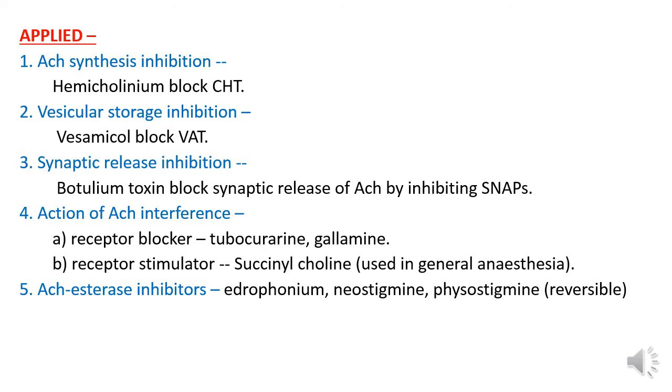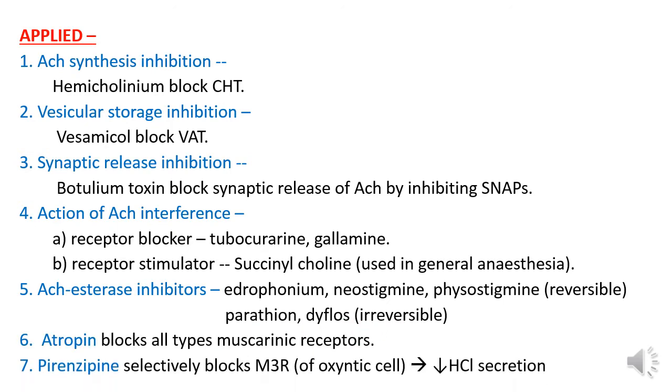Acetylcholinesterase inhibitor, that is edrophonium, neostigmine, physostigmine. This is the irreversible acetylcholinesterase inhibitor. Parathion and the diflos, it is irreversible acetylcholinesterase inhibitor. Then atropine, it blocks all type of the muscarinic receptor. Then pirenzepine, it selectively blocks M2 receptor of the oxyntic cell and decreases HCl secretion.